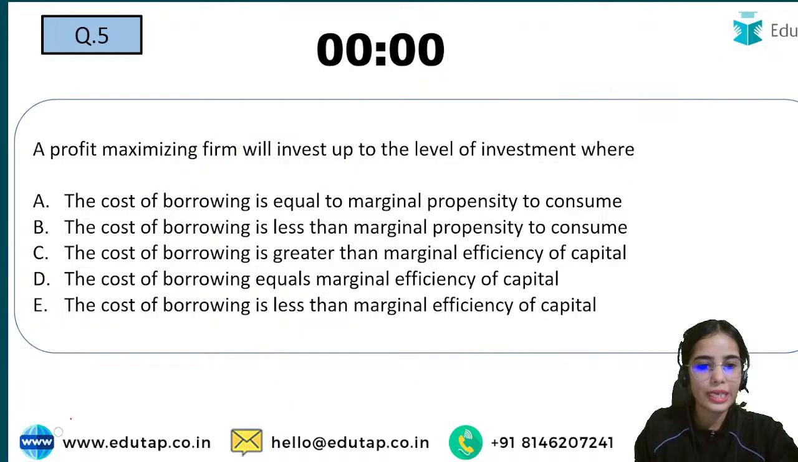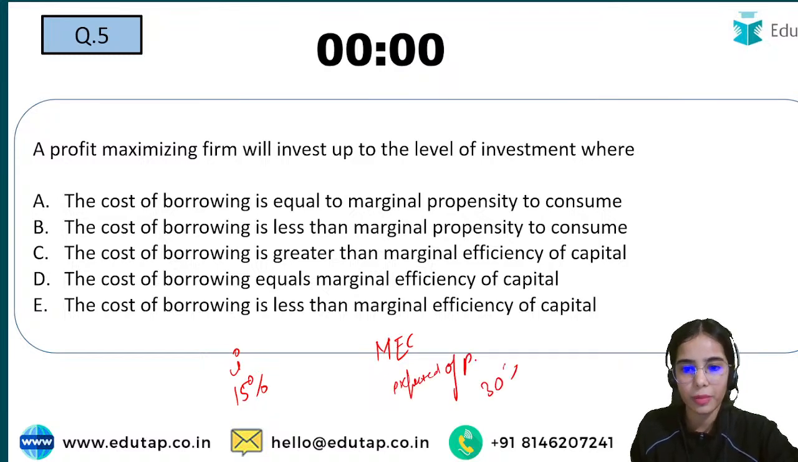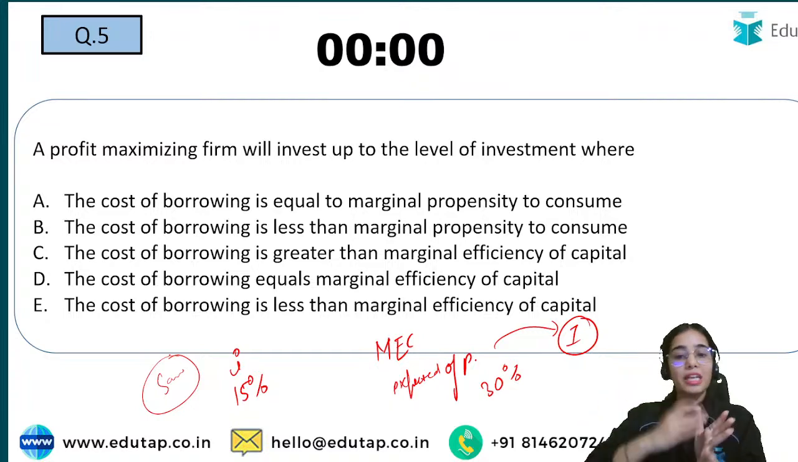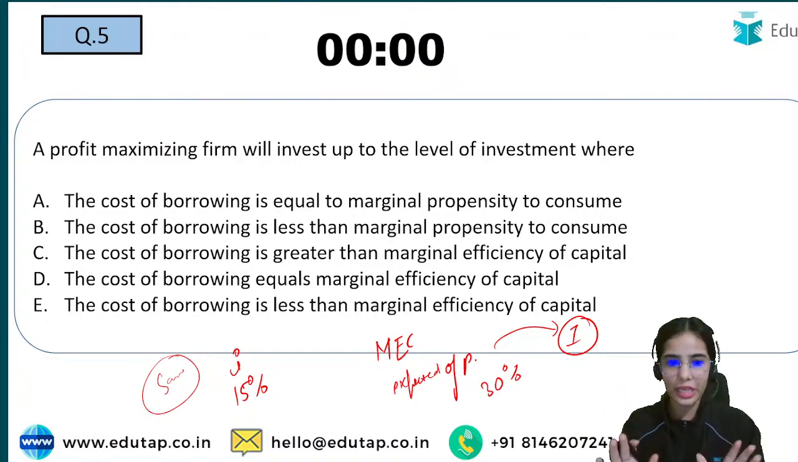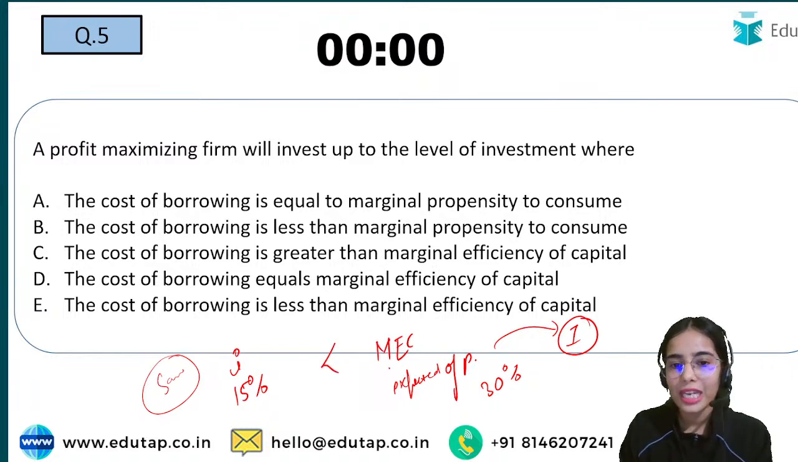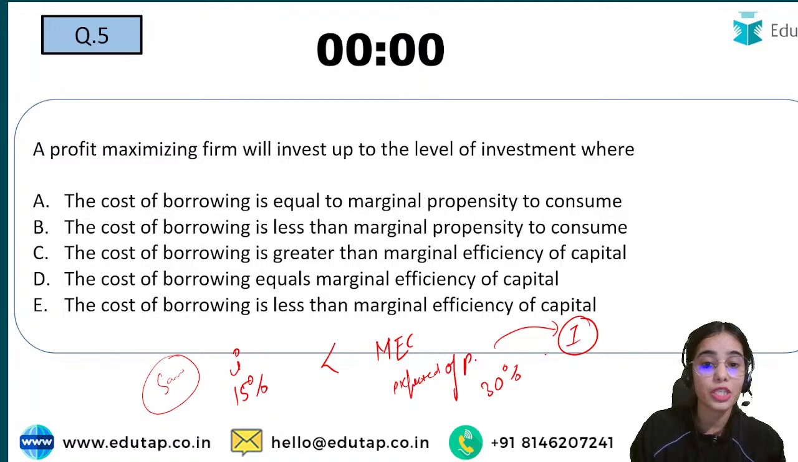Let's say your interest rate is 15% and your marginal efficiency of capital, that is the expected rate of profitability, is 30%. Would you want to invest or save your money? If you invest, you get an expected profitability of 30%, but if you save your money, you will get 15%. So you will want to invest because you are getting more profit, and you will continue your investment.